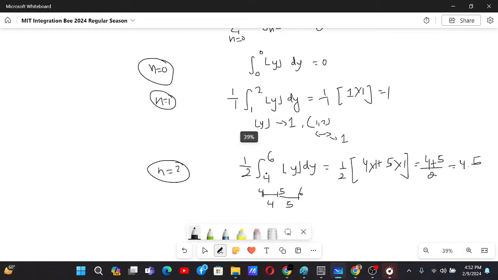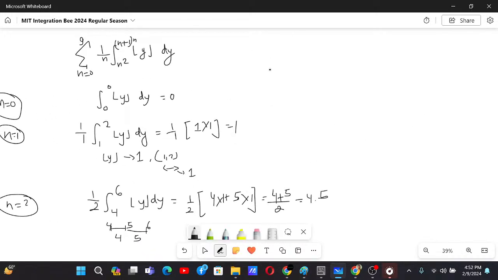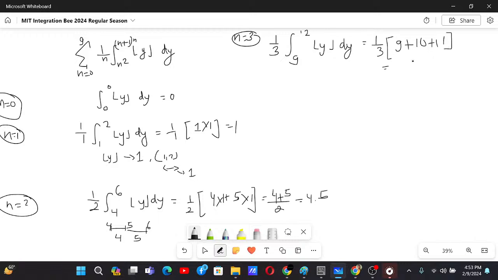Okay. Now let's do it over here. When n equals 3, we basically have 1 by 3 of integral from 9 to 12, GIF of y dy. This is also the same. For the interval of 1 from 9 to 10, we have the value as 9. For the next interval of 1, we have 10, and for the next interval of 1, we have 11. So basically, the average of 9 and 11 is just 10. Basically, we are finding the average over here.